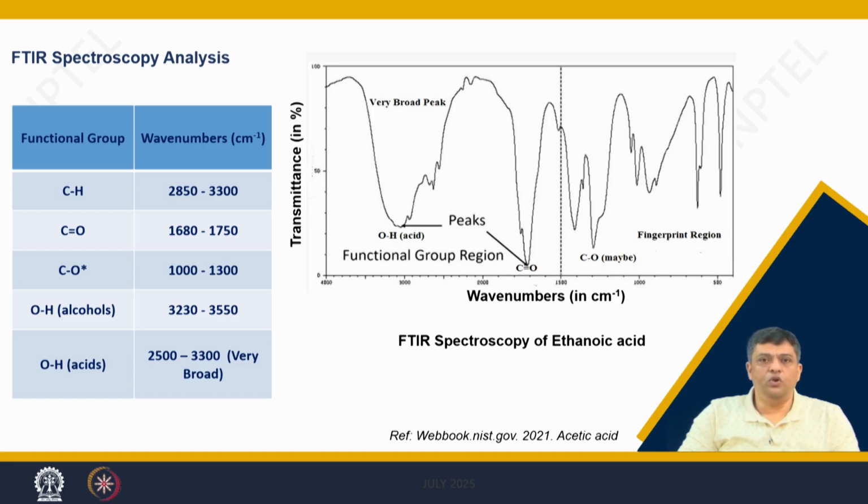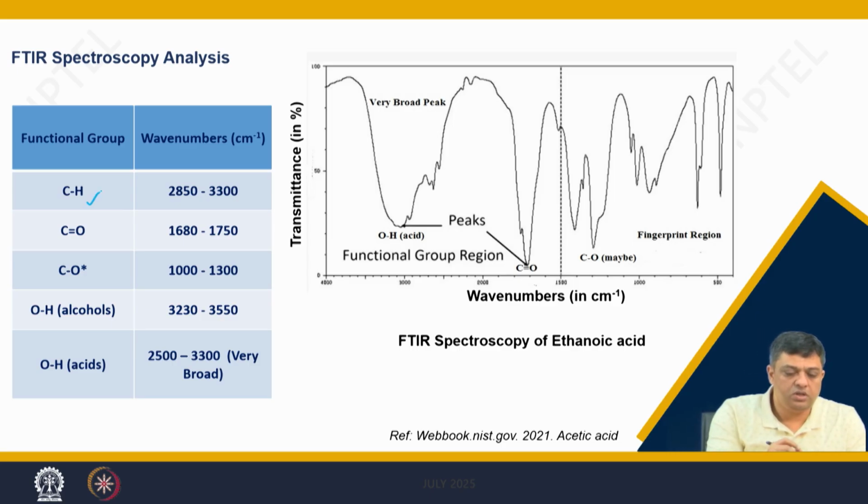If, for example, you look into the various functional groups, if you are talking about CH vibrational modes, they appear between 2850 to 3300 wave number. If you have the carbon double bonded oxygen modes, then they appear in this region. If you have the alcohol modes, then they come in this region.